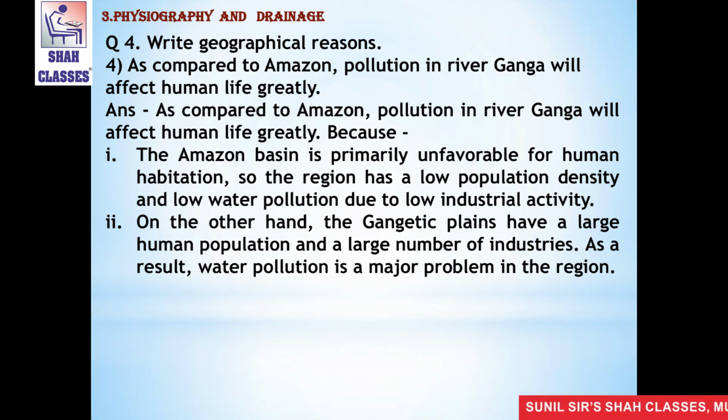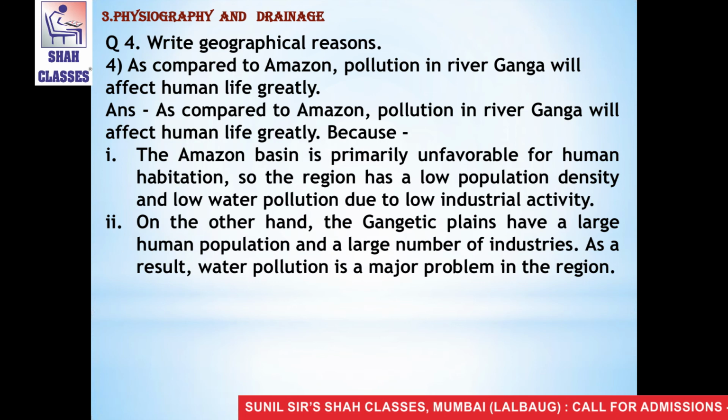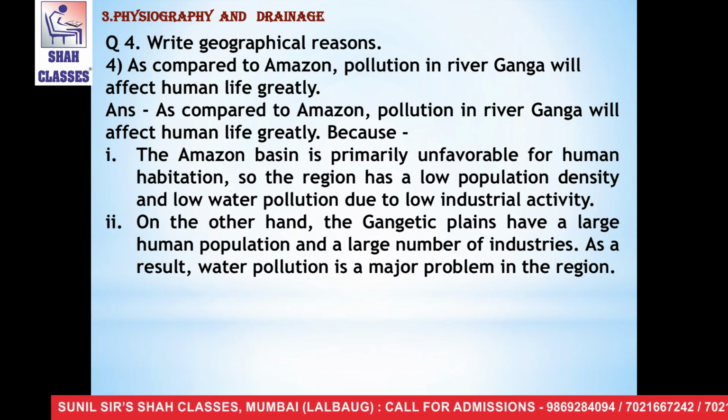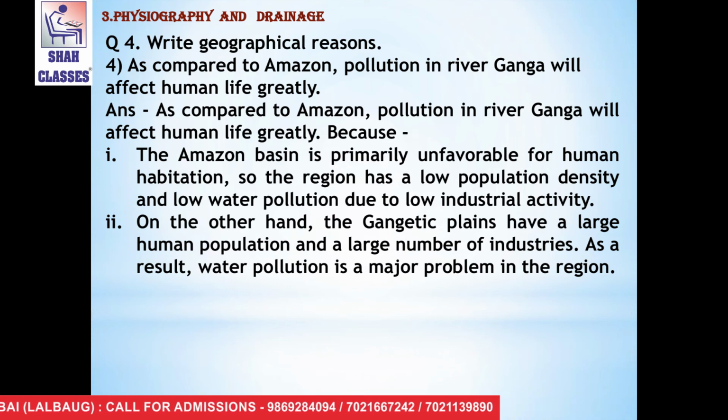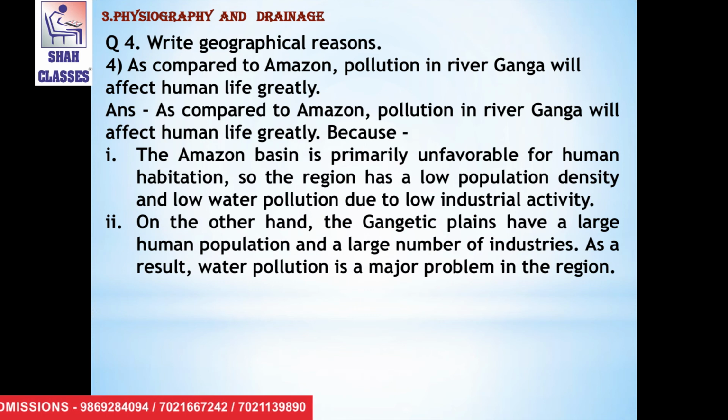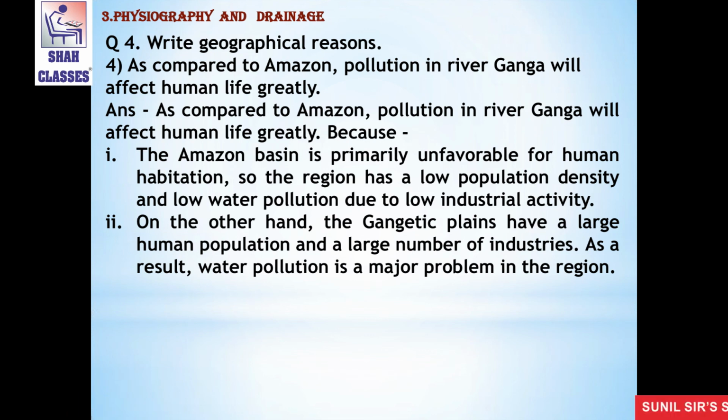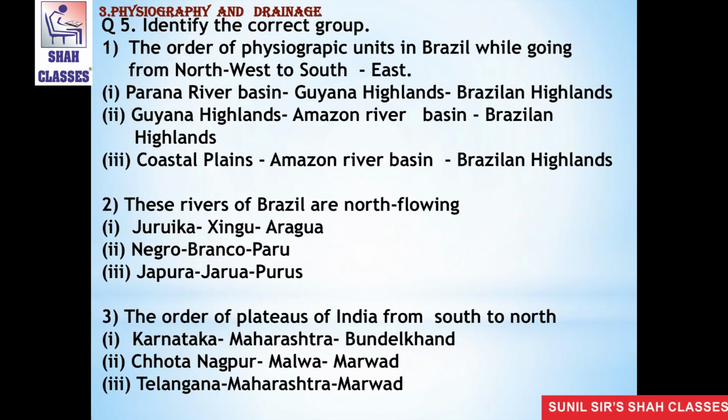So, the region has a low population density and low water pollution due to low industrial activities. The second one is, on the other hand, the Gangetic Plains have a large human population and a large number of industries. As a result, water pollution is a major problem in this region.